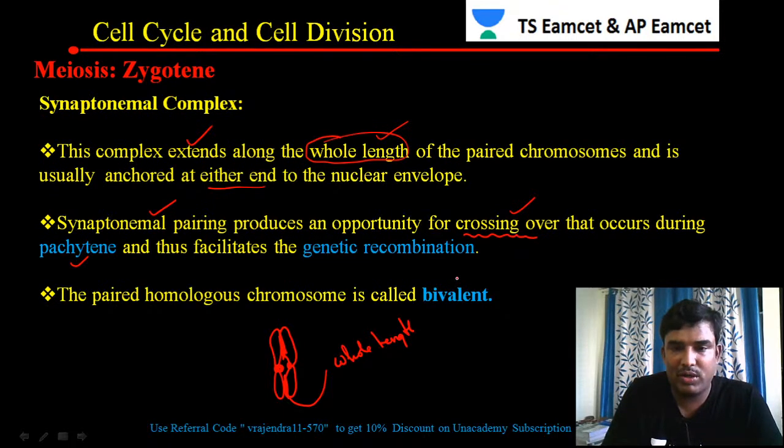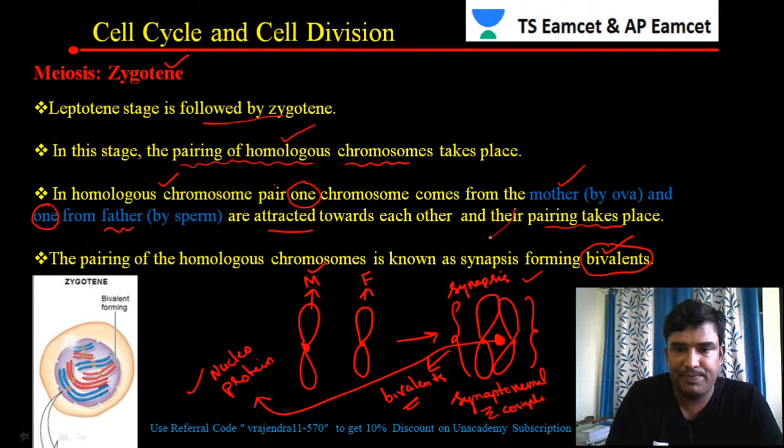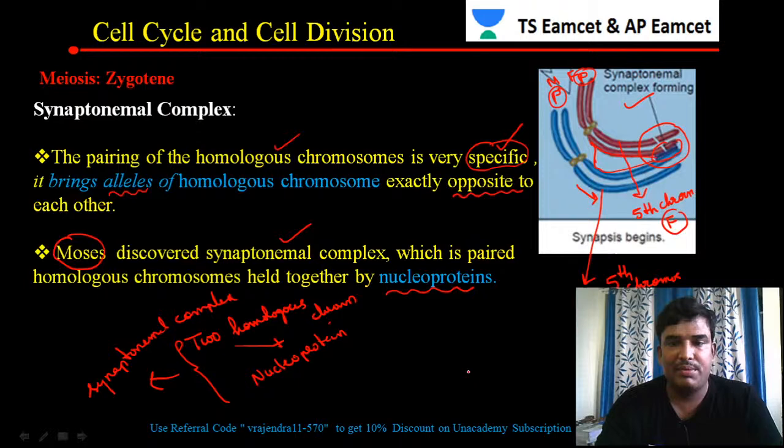The pair of homologous chromosomes is called a bivalent. Just now we have seen the pair of homologous chromosomes. This pair of homologous chromosomes is called a bivalent.